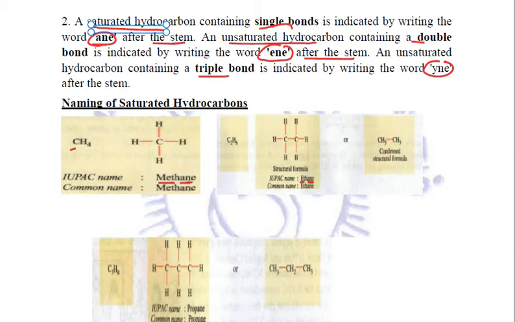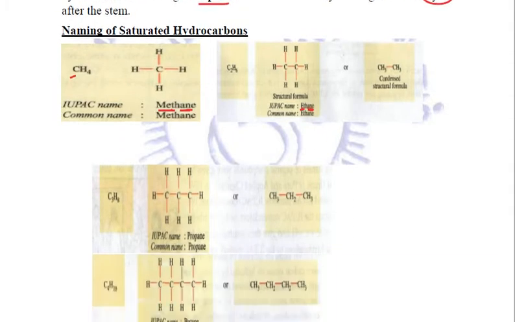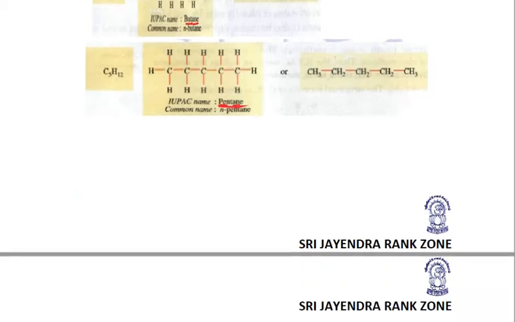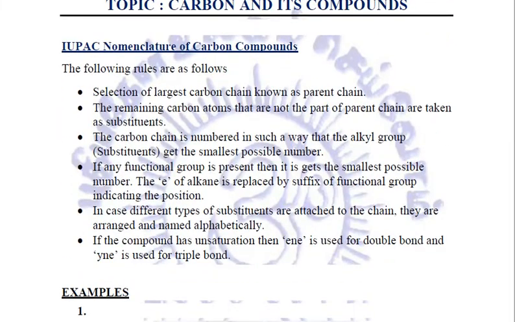For three carbon atom alkane, we write the name prop, which represents three carbon atoms, and ane, which represents that it is an alkane. The name becomes propane. Similarly, for 4 carbon atoms, we write but and then add ane, it becomes butane. For 5 carbon atoms, it becomes pent plus ane, that is pentane. Correct? So this is how we name the alkanes.